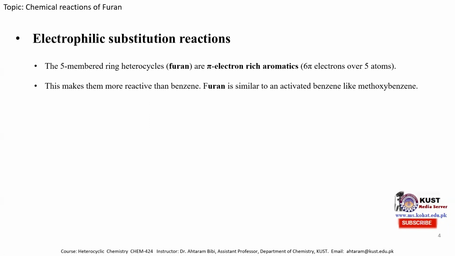In the case of methoxy substituted benzene, the methoxy group donates an electron pair through resonance effect to the benzene molecule and activates it for electrophilic substitution reaction. So furan contains 6 pi electrons on 5 atoms, therefore furan is also similar to an activated benzene molecule and it can undergo various types of electrophilic substitution reactions.